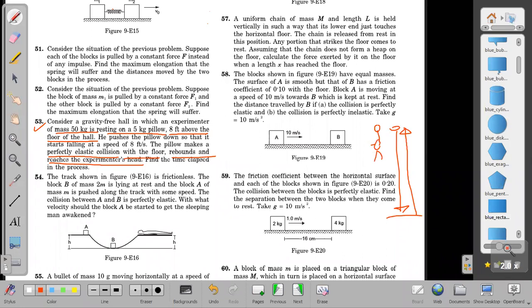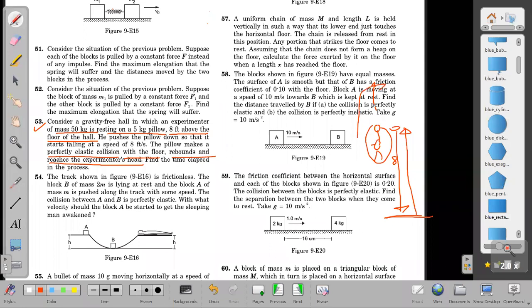So its speed is 8 feet per second while going down, and the distance is also 8 feet, so 1 second to go down. Because the collision is elastic, 1 second to come up. In 2 seconds, but the man will not remain here. The man will also be going up in that time. Why? Because the man will get a recoil upwards. What is the recoil obtained by the man?